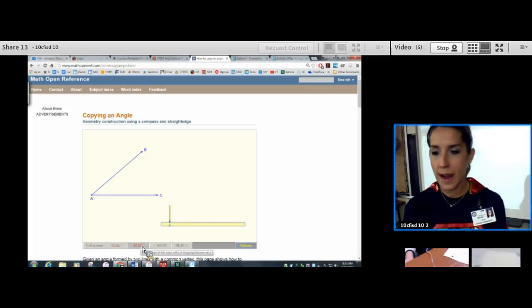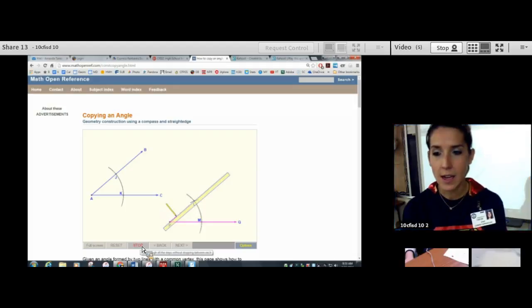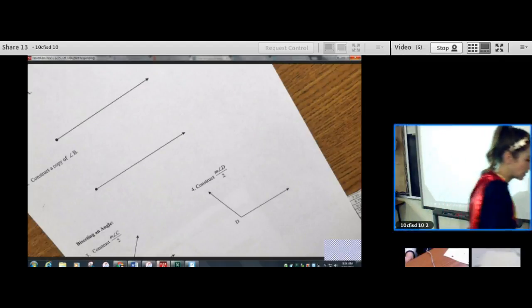So we draw a ray, which is already on your sheet. You open your compass however much you feel like. You intersect your angle twice, and you draw that same arc on that ray. Then you open your compass touching J and K. You move down to your ray, you make the opposing arc mark, and connect the intersections. Okay, let me demonstrate it as well.